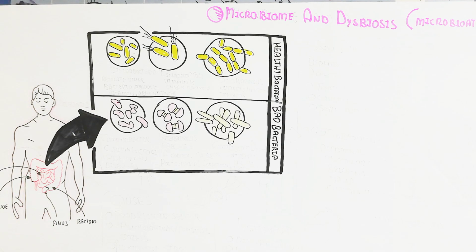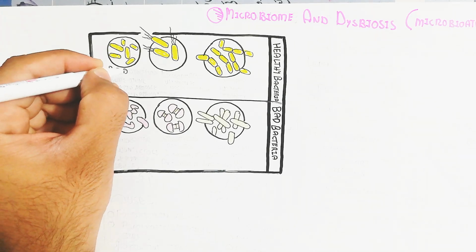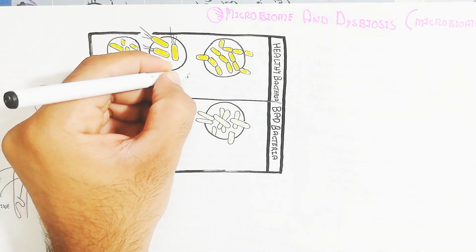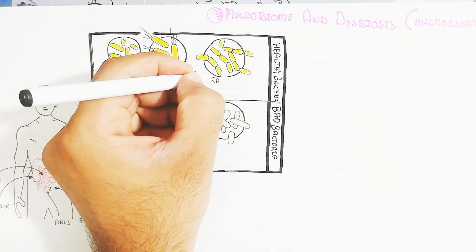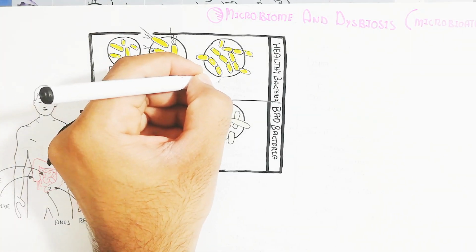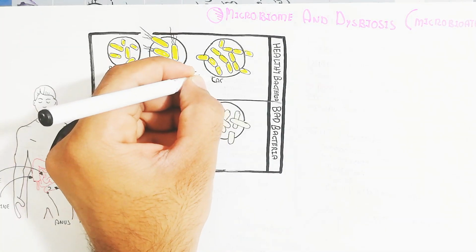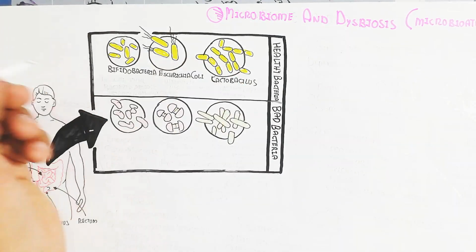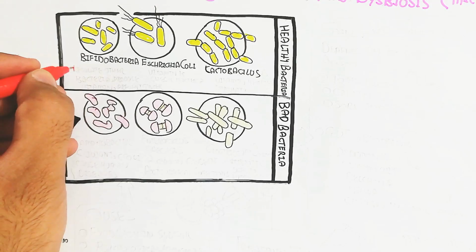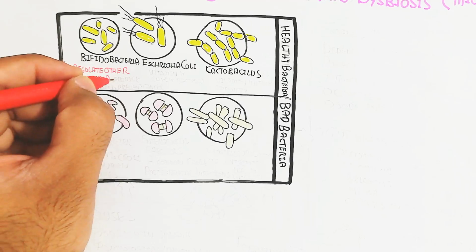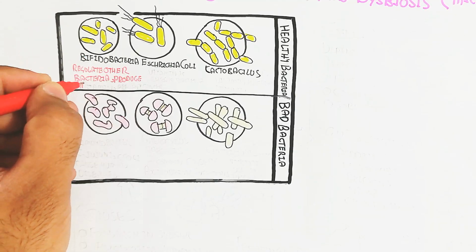Healthy bacteria should be more, namely bifidobacteria, Escherichia coli, and lactobacillus. These three types of bacteria are of major importance in our body, in our health. Bifidobacteria are important to regulate other bacteria, produce vitamin K and short chain fatty acids, and prevent cancer like colon cancer.